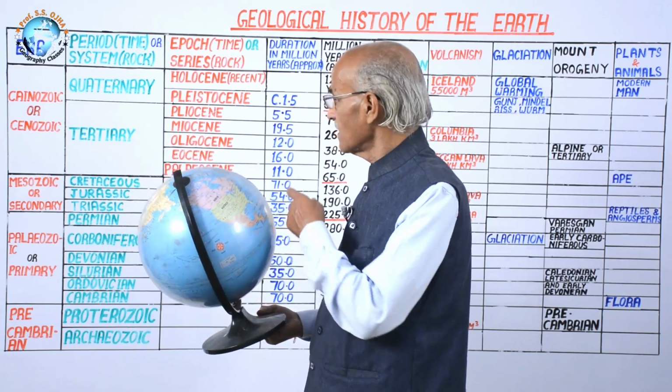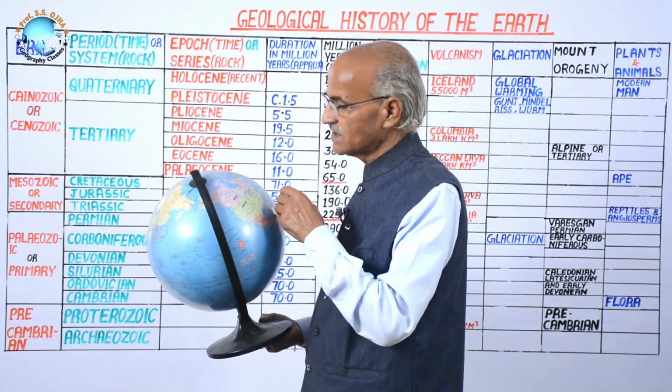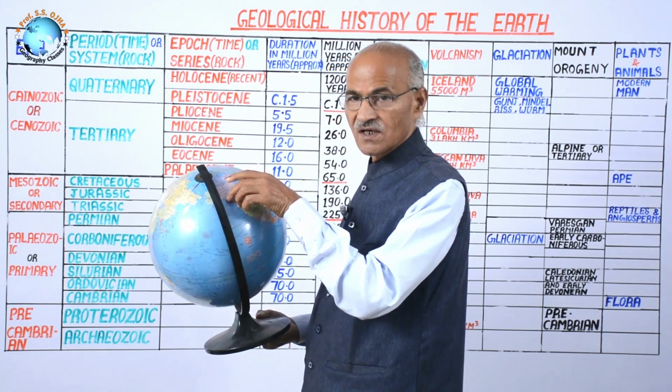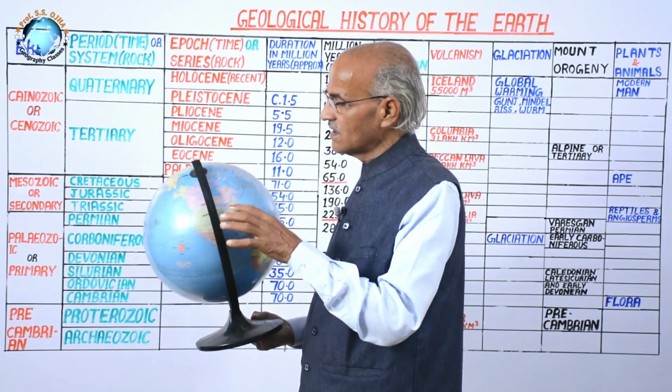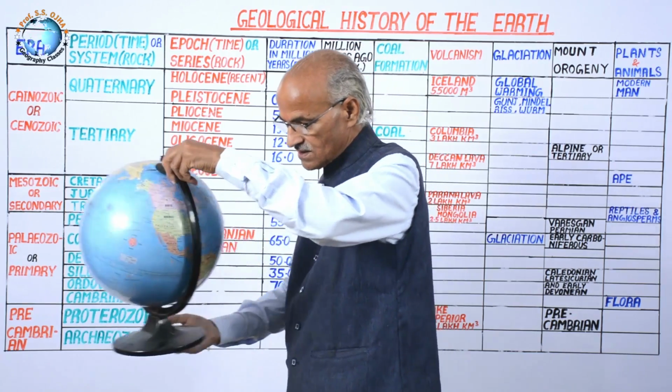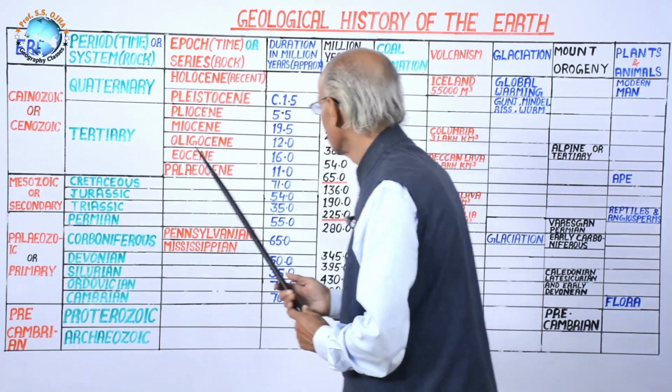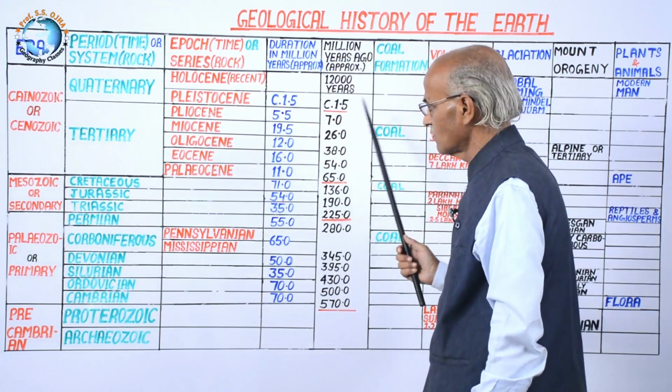That's why the evidences of Pleistocene glaciation are found in North America, meaning Canada, USA, and Siberia. That has 4 subphases, that is Gunz, Mindel, Riss and Wurm.